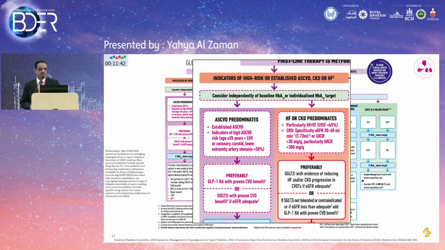Okay, this is just exactly what I said. This is important. Just notice that initially it was an HbA1c glycemic target, and now it says clearly, consider independently of baseline HbA1c or HbA1c targets. I'm going to talk about two scenarios you see in your clinical practice. You see a diabetic patient with an HbA1c of 7%, who's well controlled on whatever medication he's taking. And on the other hand, you see a patient with a very poorly controlled HbA1c of 14%.